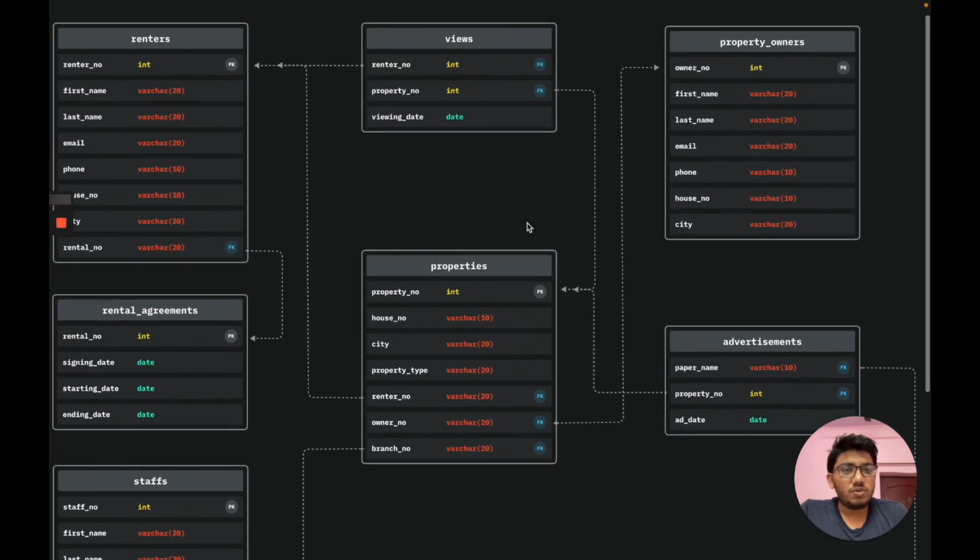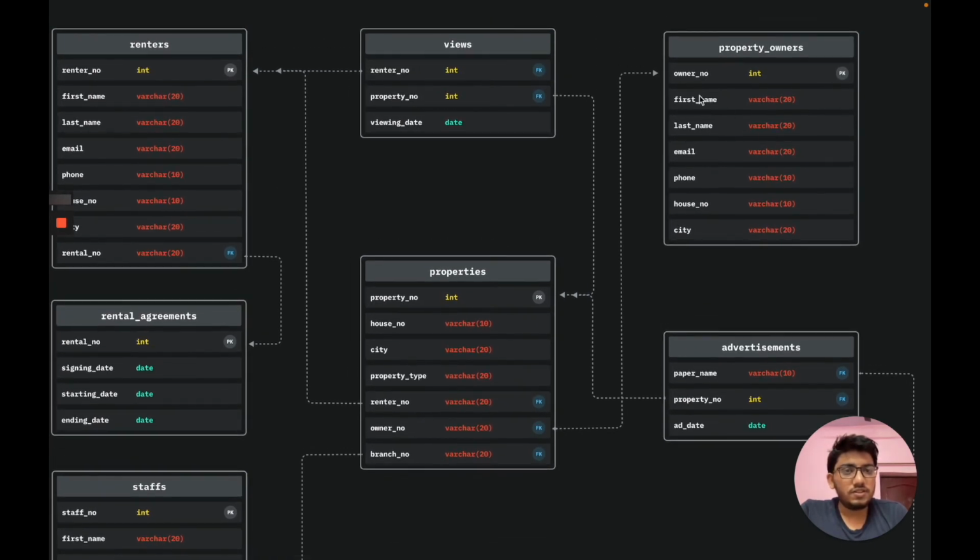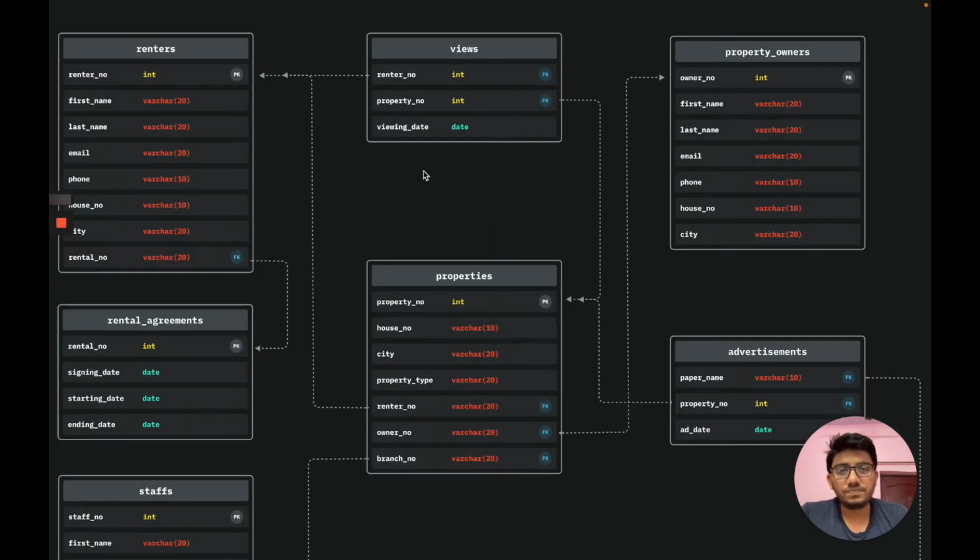Now we'll talk about another entity, which is property owners, which has owner number as primary key, first name, last name, email, phone number, house number, city. Now we'll talk about the views entity, which has renter number as a foreign key, taking reference from the renters table, and property number also as a foreign key, taking reference from the properties table. This is actually a many-to-many relationship, since a renter can view any property.